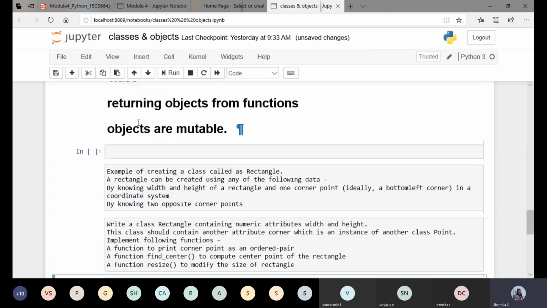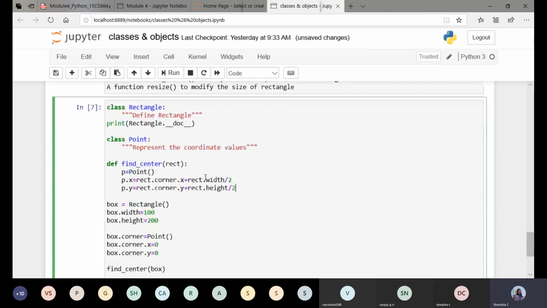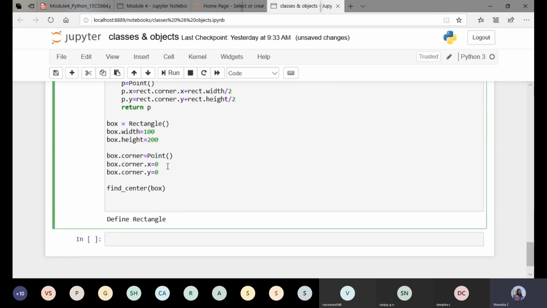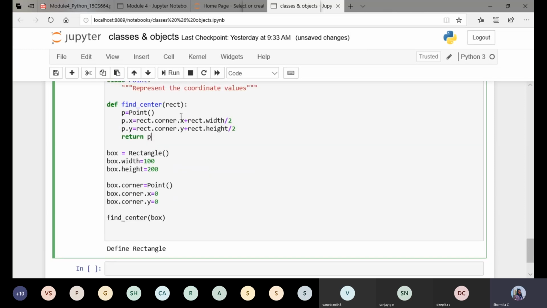Now what I want to show is returning objects from the function. So I'll return an object. Till now we saw how to pass an object as an argument to the function. In the previous class, we passed an object as an argument to the function, but we had not returned any value, that is the value of the object. Here I'm returning P. P is an object. So this P is associated with 2 attributes, that is x and y. So it is going to return 2 values.